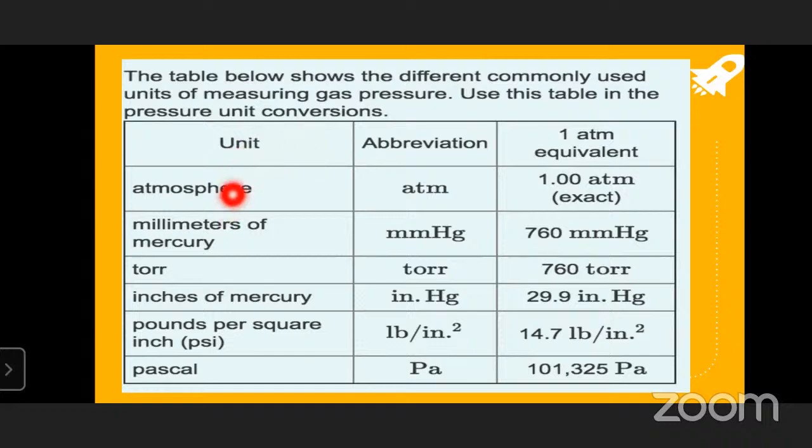These are the units: atmospheres, millimeters of mercury, mmHg. Generally, we can call it an abbreviation, and in problems we will use this symbol. So these are the units of pressure: atmosphere, millimeters of mercury, torr, inches of mercury, pounds per square inch, and pascal.